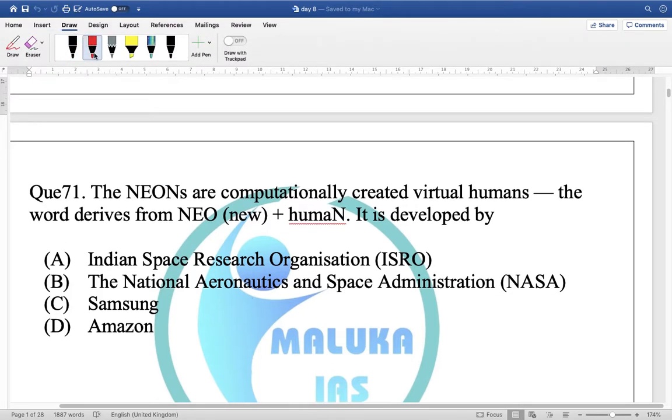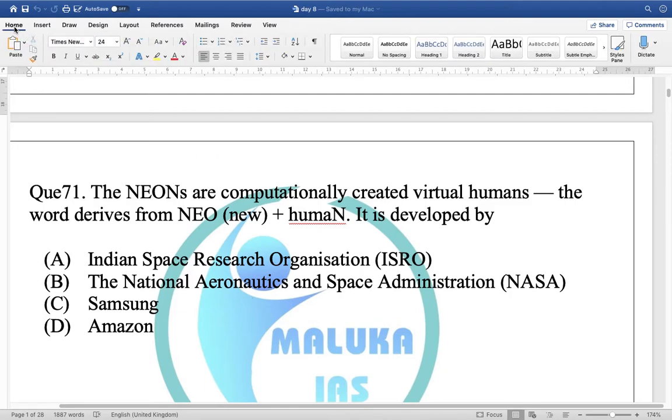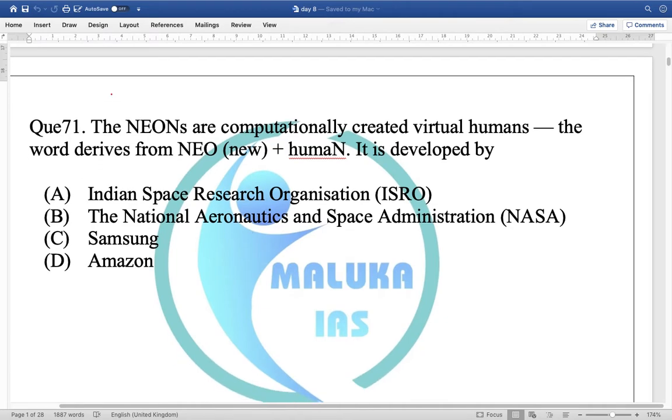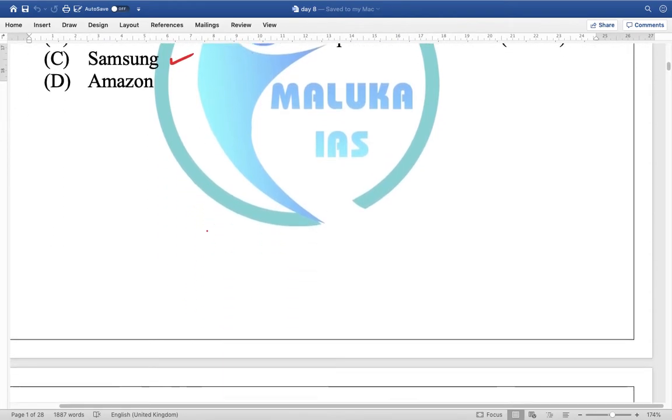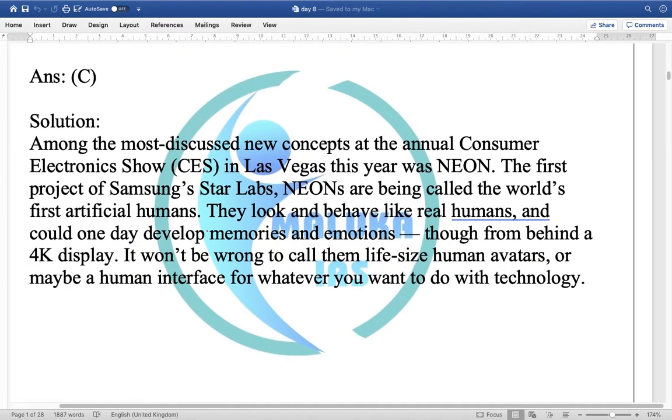The neons are computationally created virtual humans. The word derives from new plus human. It is developed by: the options available to us are ISRO, NASA, Samsung and Amazon. Friends, when we talk about neons, they are computationally created virtual humans. They are basically developed by Samsung. C becomes the answer for question number 1.